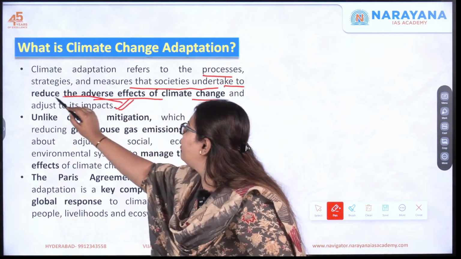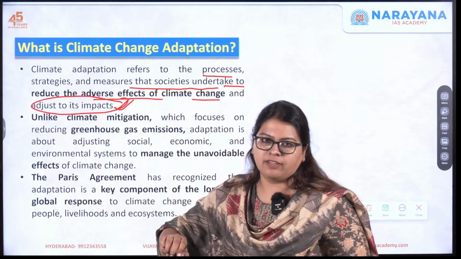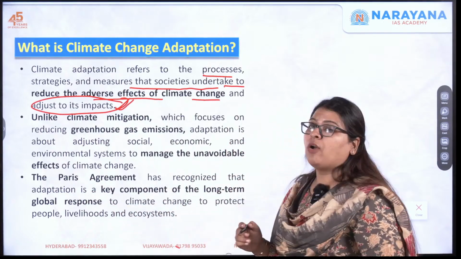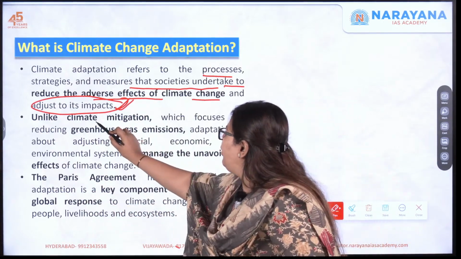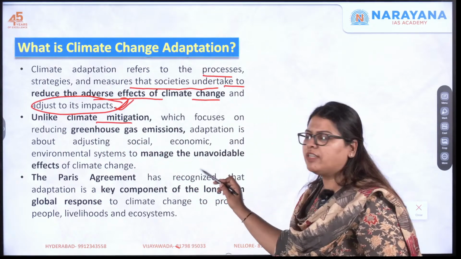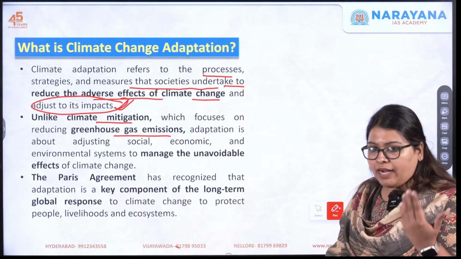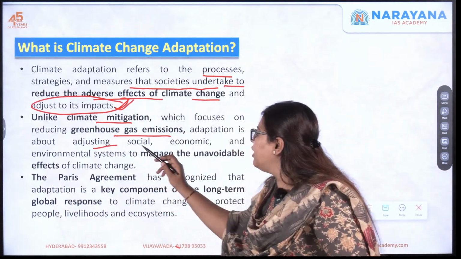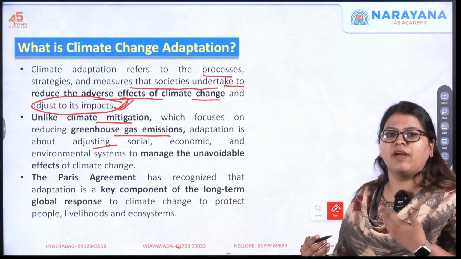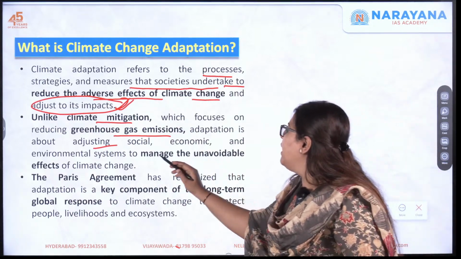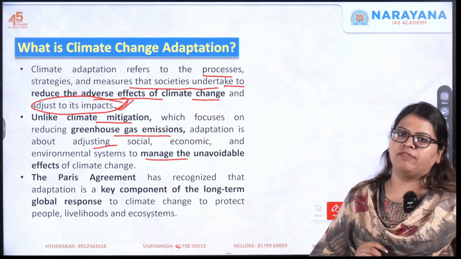This is very important. Adjusting to the impacts. This is important. So unlike climate mitigation, what do you mean by mitigation? Here the focus is on reducing the greenhouse gases, whereas adaptation is nothing but adjusting in all ways, in social ways, environmental ways, economic ways, to manage the unavoidable effects of climate change.